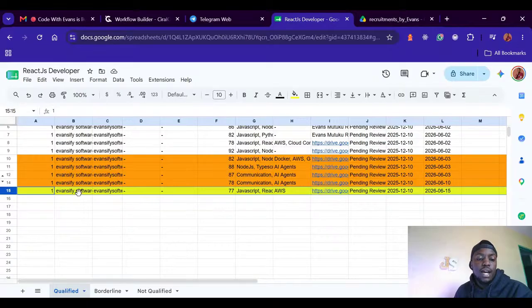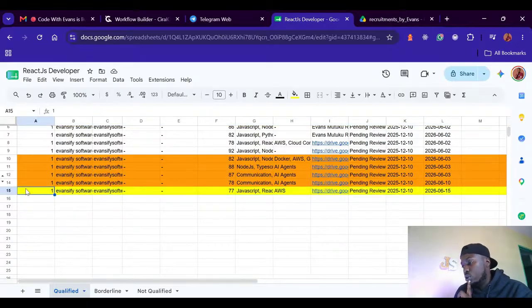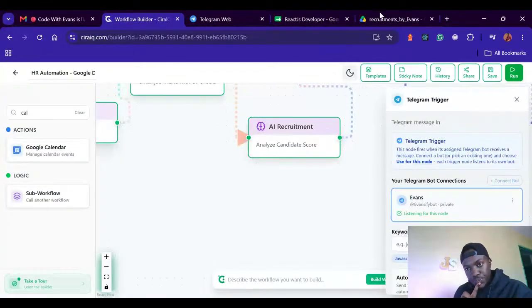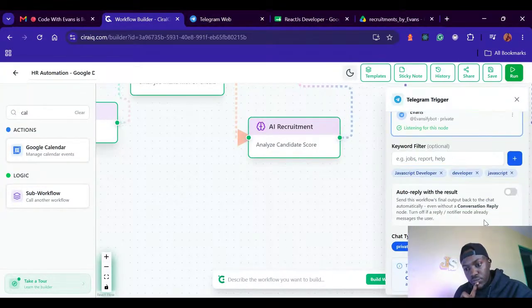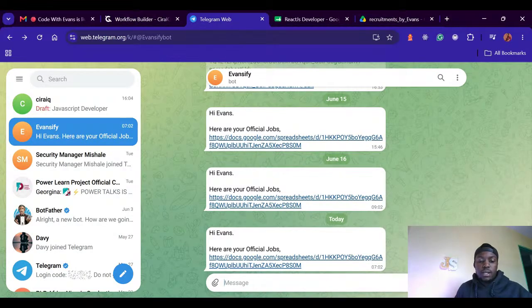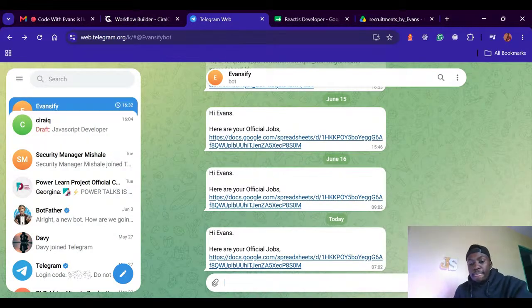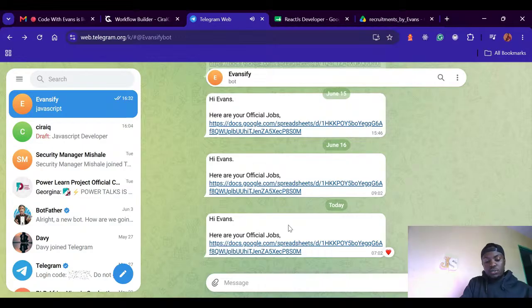Let me see if we had more candidates right here. Yeah, we only have one yellow. So this one should work. Let me see. Let me just copy this keyword, JavaScript. Then text my bot. Then wait for it to execute. So I'll wait for that bot.